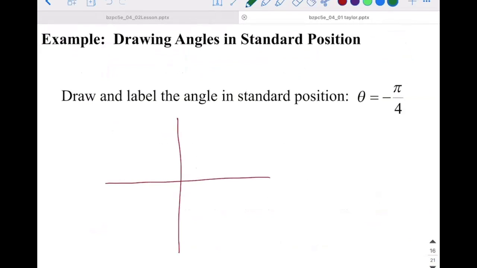So first of all, we start with our initial side on the x-axis. And this is a negative angle, so I know that we're going to be drawing down. Remember that if we go all the way to here, that would be pi over 2. So we're just going to go halfway to that. That would be negative pi over 4.